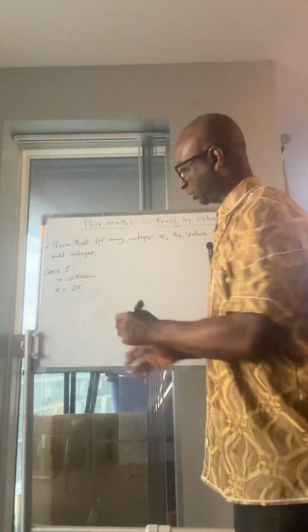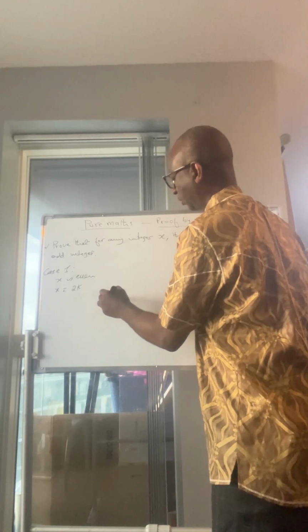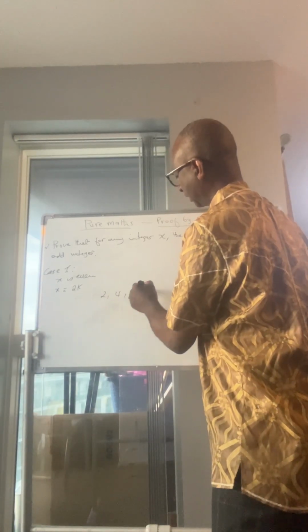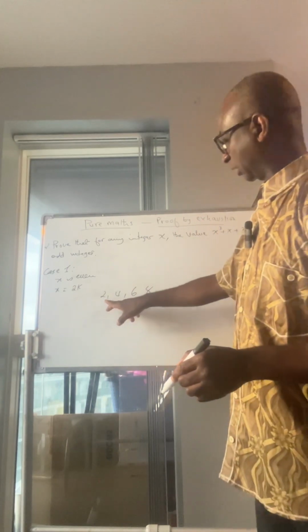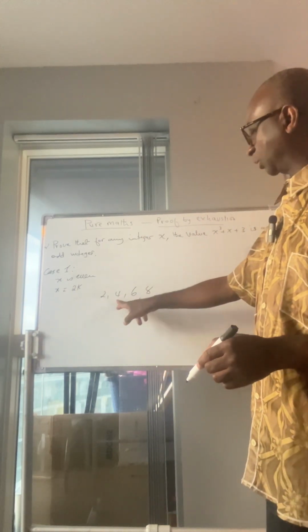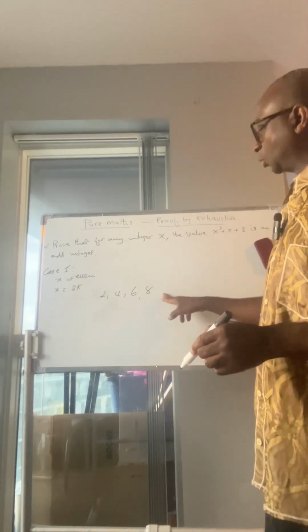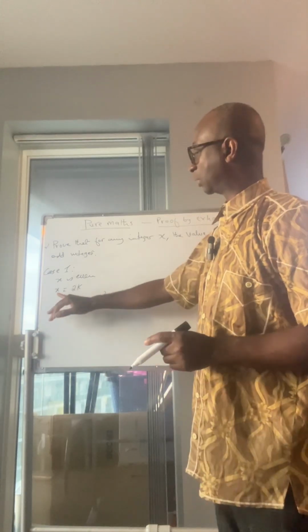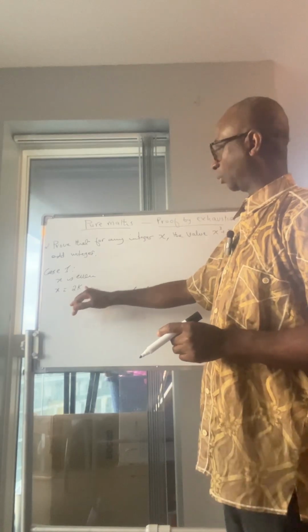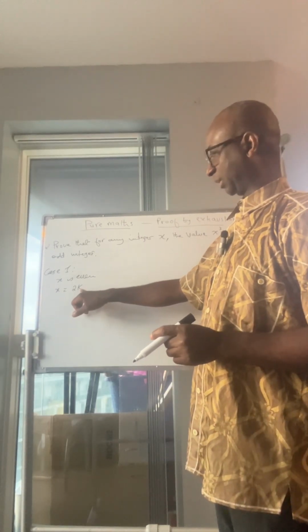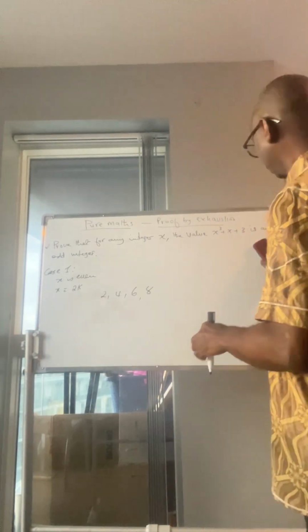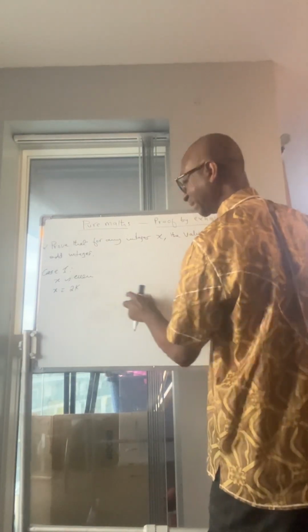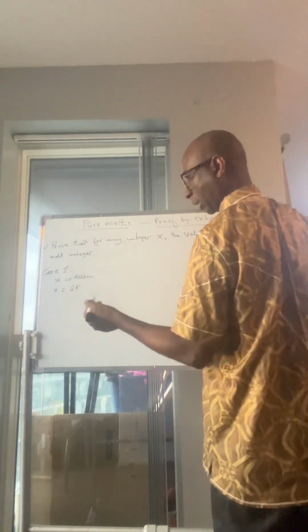You can see that all the even numbers, 4, 6, 8, are multiples of 2. This is 2 times 2, 2 times 3, 2 times 4, 2 times 5, 2 times 6, 2 times 7. So they are multiples of 2. That's why we represent x by 2k, where k is an integer. We don't know what k is. k can take any number. But we are making a proof.